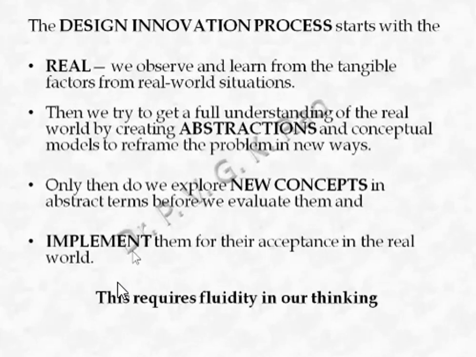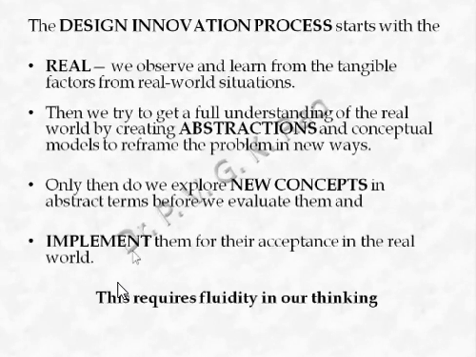So we need to have a clear flow of information between what we see and what we define. Like the creative or exploratory process, the design innovation process also moves back and forth through modes of activity, that is, moving from real towards abstract, understanding towards making or implementation.